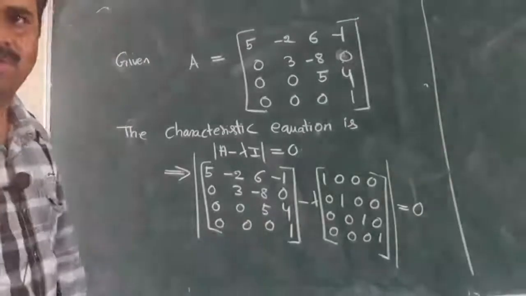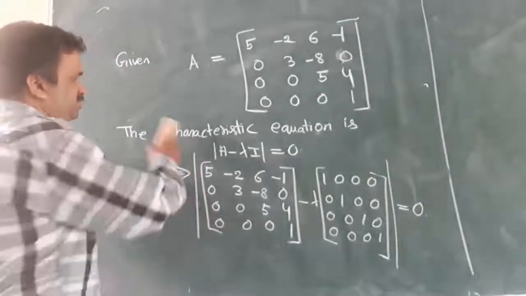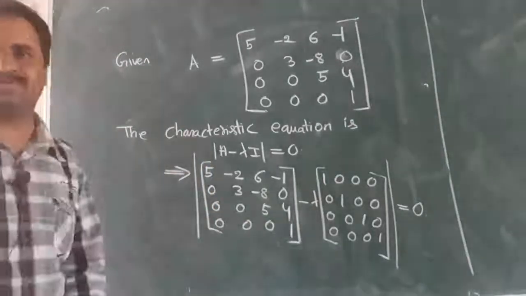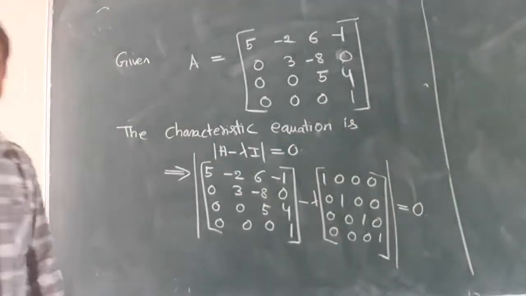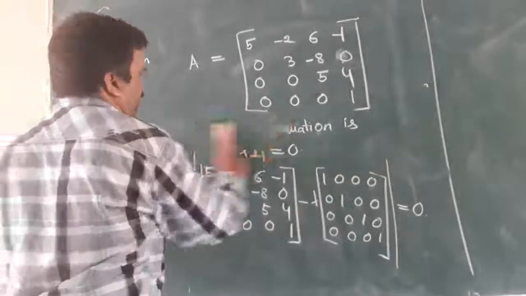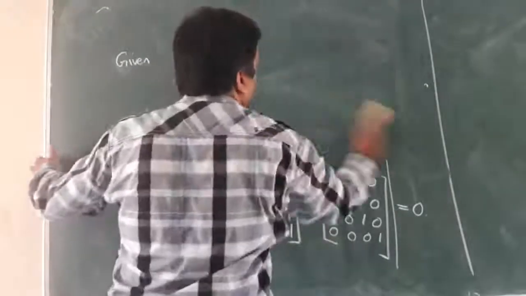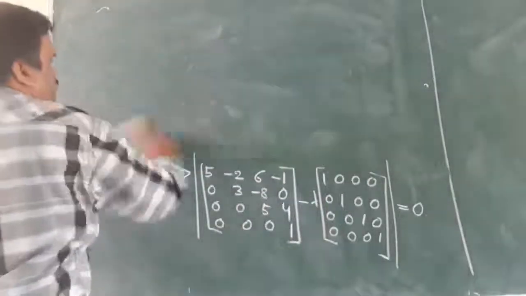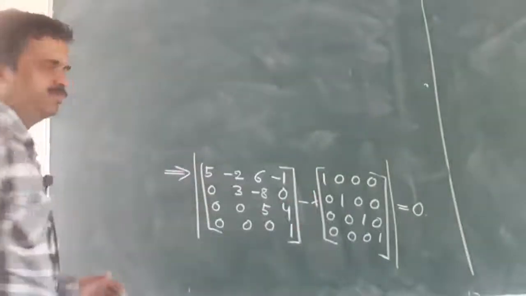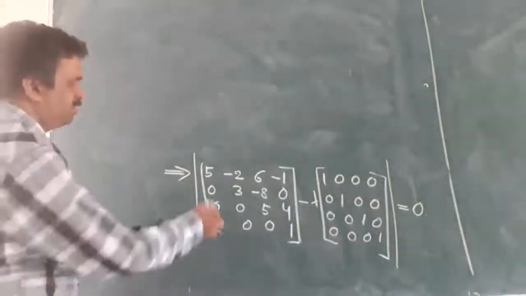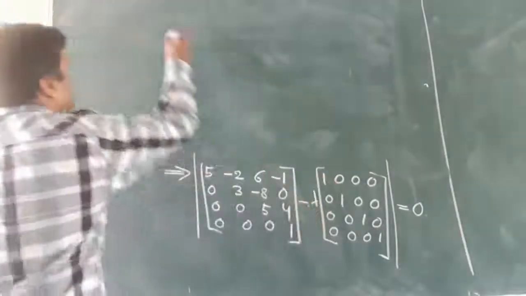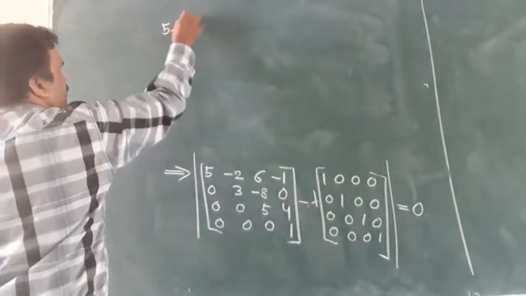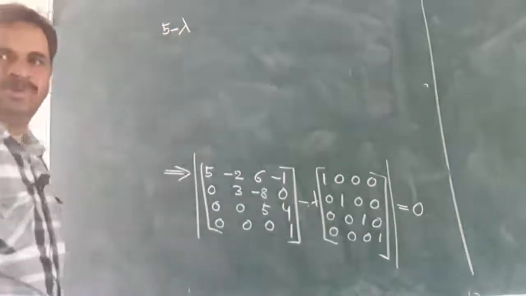Now we'll do the subtraction here only. Let's copy this one. Here, 5 minus lambda into 1 gives 5 minus lambda.